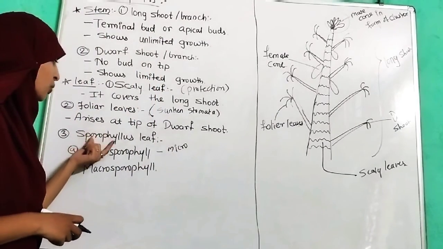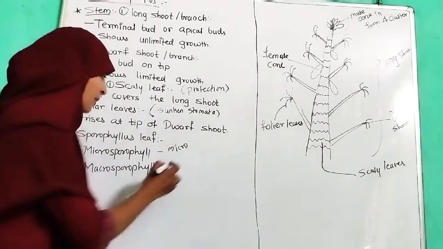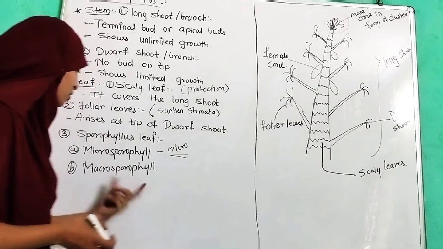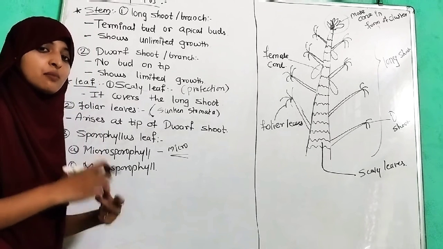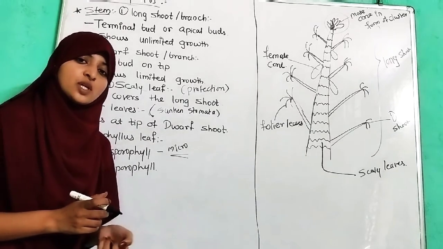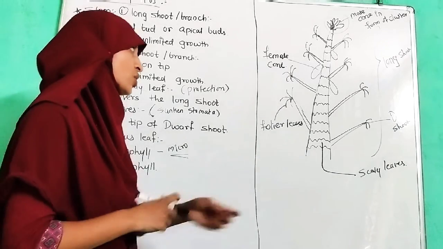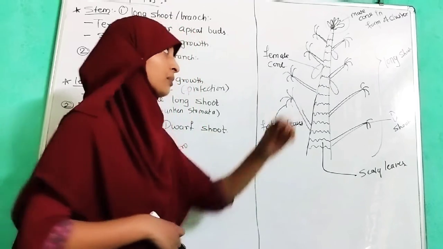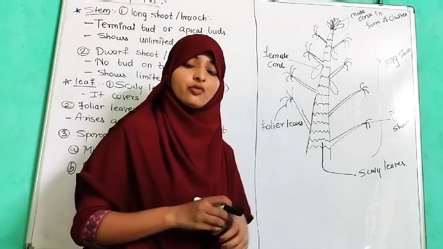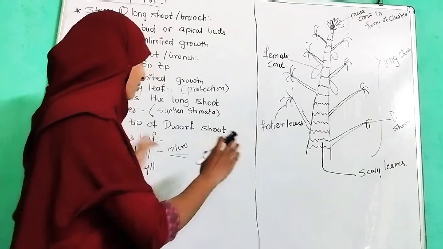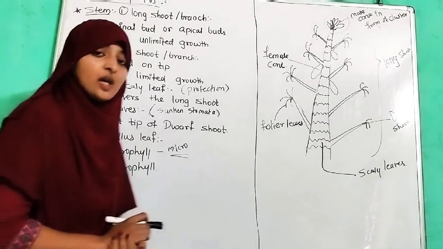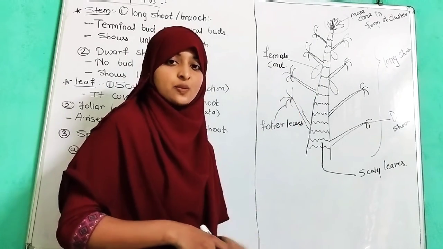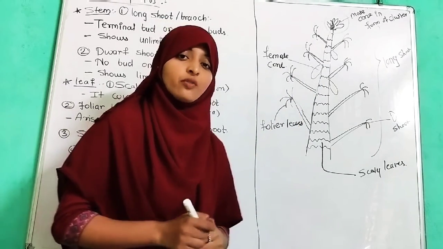Here we have seen sporophyllous leaves, where microsporophylls, small, means male spores are produced, and macrosporophylls, meaning larger, produce female spores. So the female cone is arranged singly and the male cone is arranged in the form of a cluster. So we have discussed it. Now we are going to discuss in detail how the male cone is present and what the structure of the female cone is.